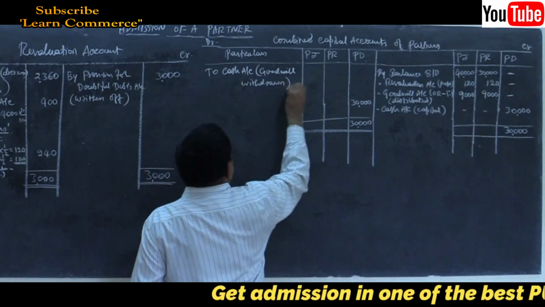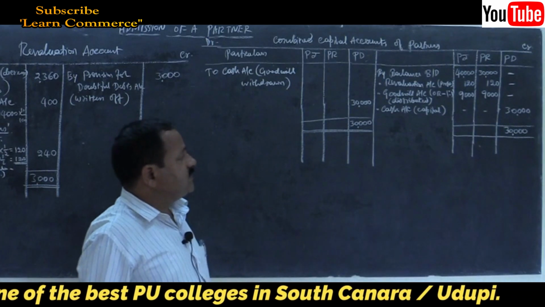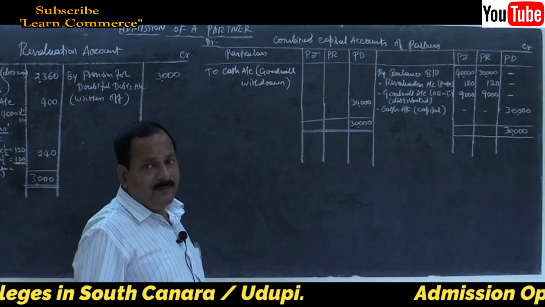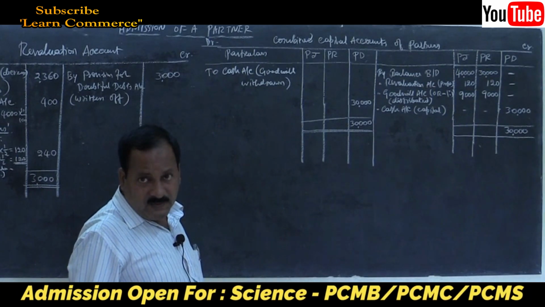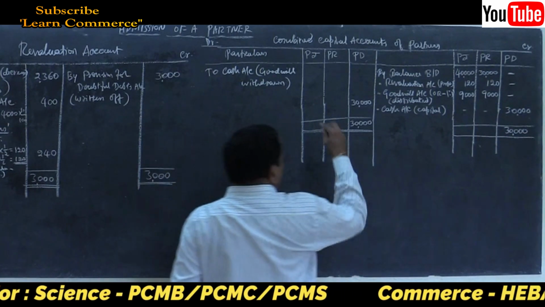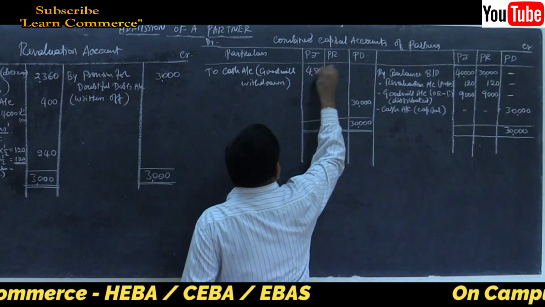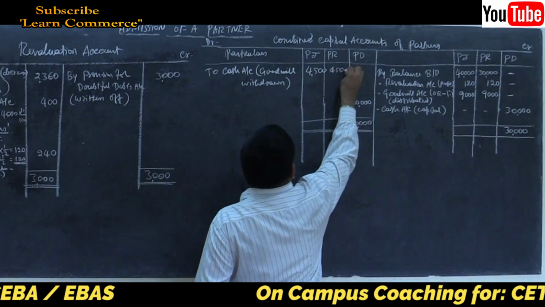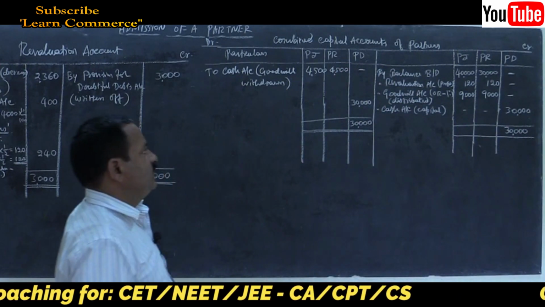Only in the old partners' capital account, the total amount of goodwill is 18,000. Half of the goodwill means 4,500 each, and that is what we have to do. 4,500 each we have to enter in both partners' capital accounts.